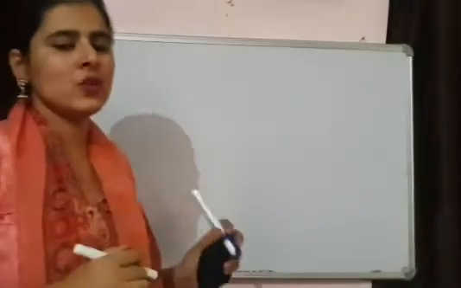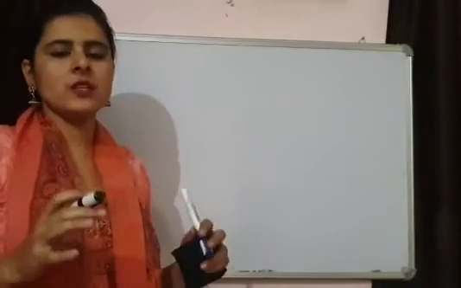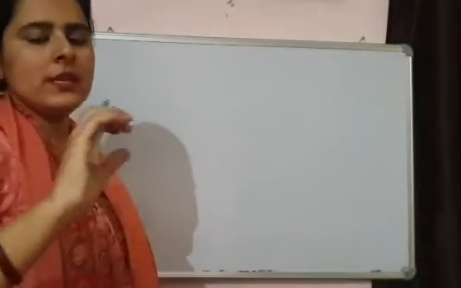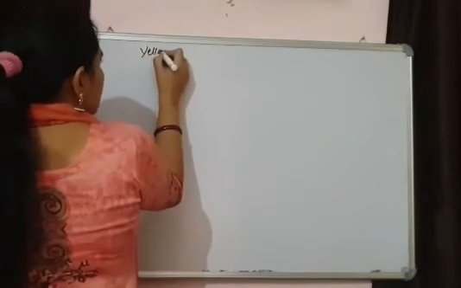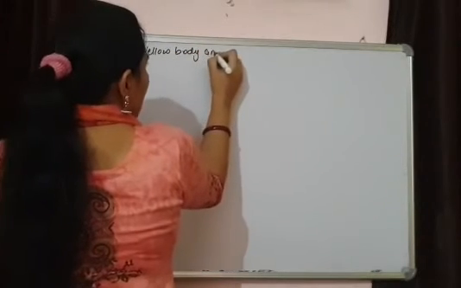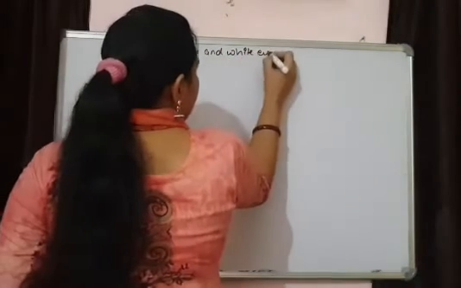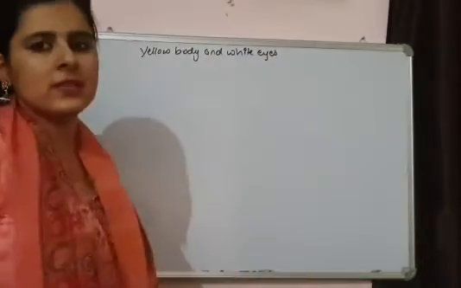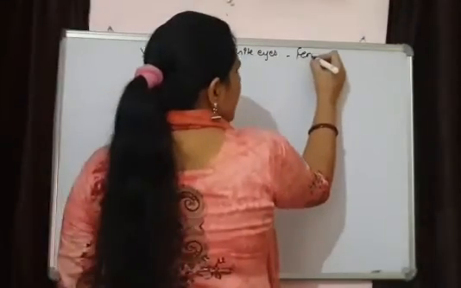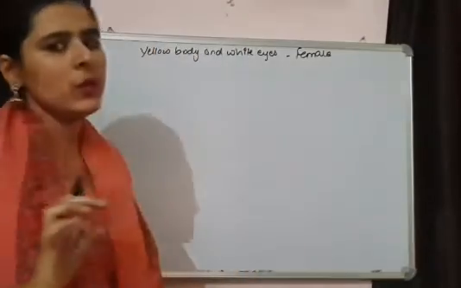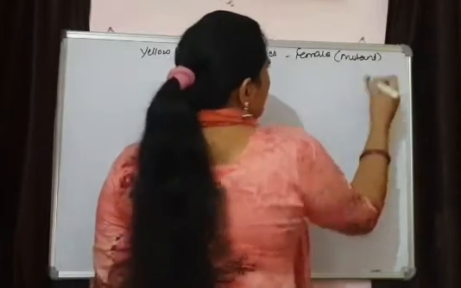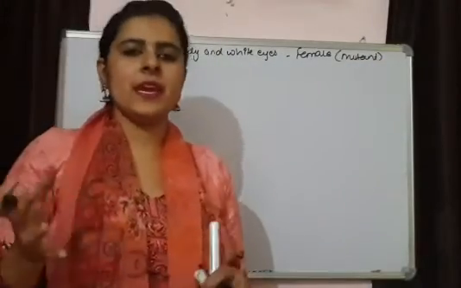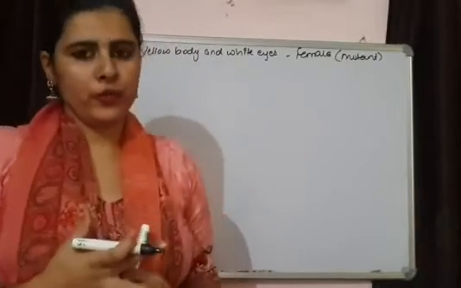I am explaining the cross in the same way as it is given in NCERT so that you can understand easily. See, in the cross, they selected again 2 characteristics. One characteristic was yellow body and white eyes. And these characteristics were present in a female. And these are recessive characteristics. This was a mutant female. Mutant simply means in the synthetic medium they have introduced mutations inside the fruit fly.